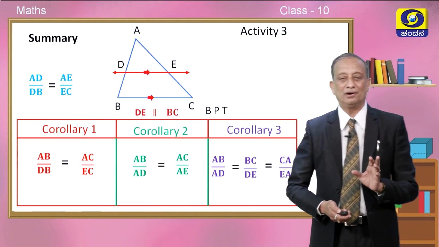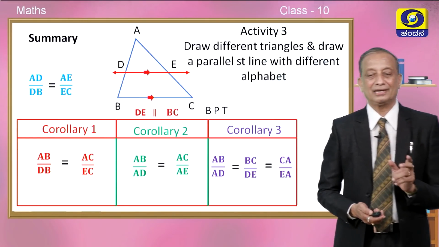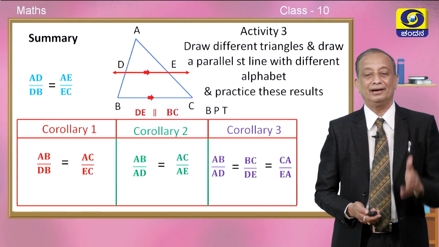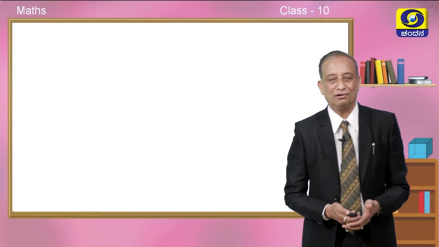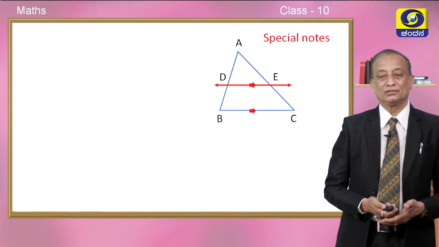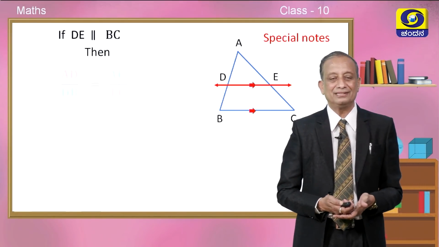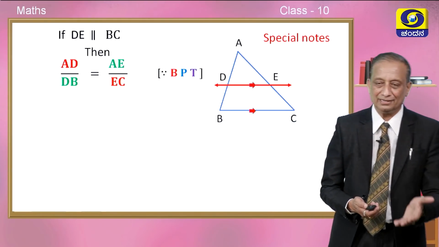These are the 3 corollaries. It is so important. So, draw different triangles and draw a straight line parallel to a side with a different alphabet and practice these results, children. This is activity number 3 for you. Okay. So, some special notes are there for you, children. If DE is parallel to BC, then we know AD upon DB is equal to AE upon EC. This is because of BPT.